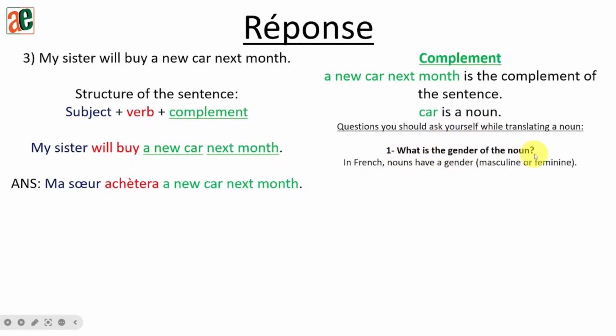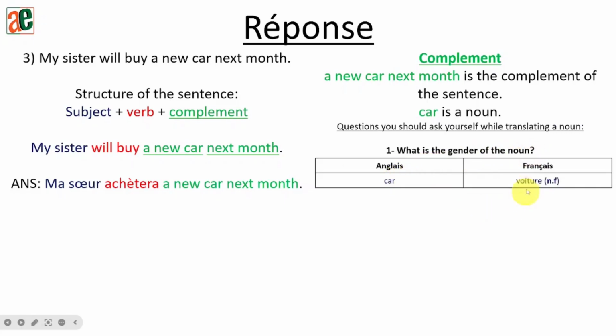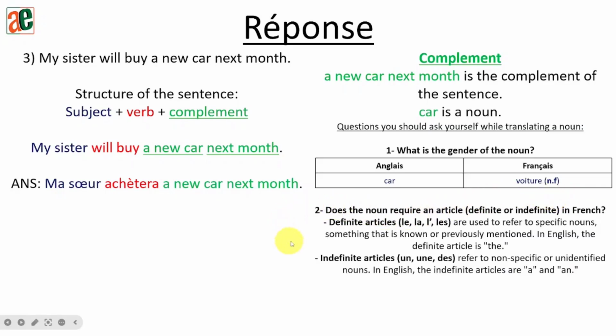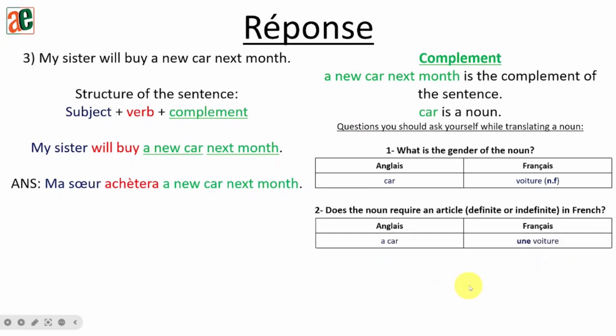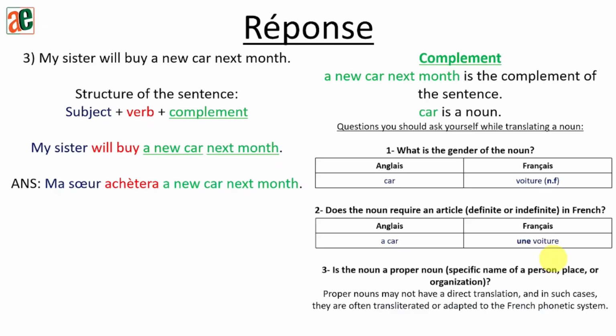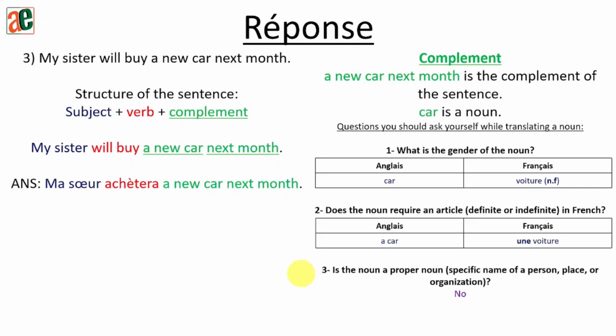So car is a noun. Again, what is its gender? Car will be voiture in French and it's a feminine noun. Does it require a definite or indefinite article? Here we are talking about a car, so I think we'll use the indefinite article, and since the noun is feminine, we'll use une. So a car will become une voiture. Is it a proper noun? I think no. So here I've replaced: ma sœur achètera une.